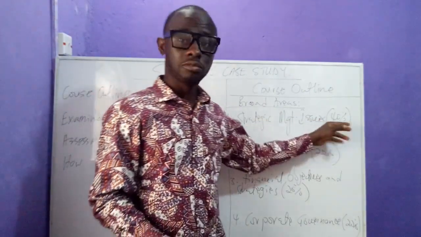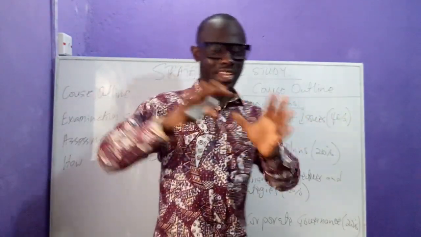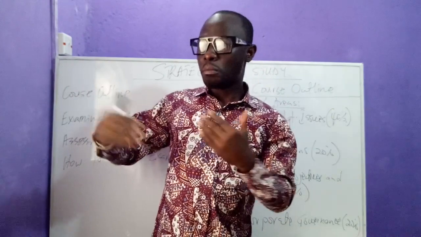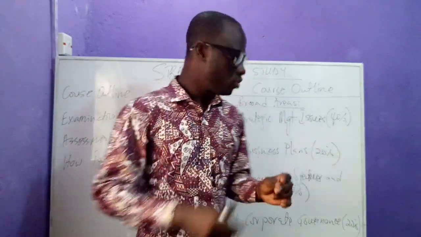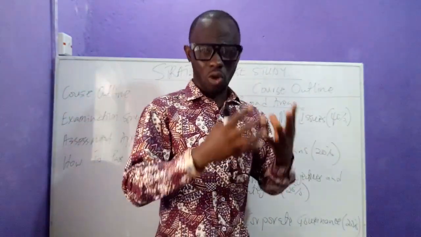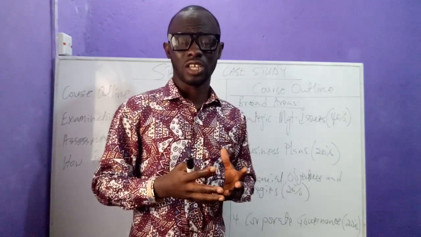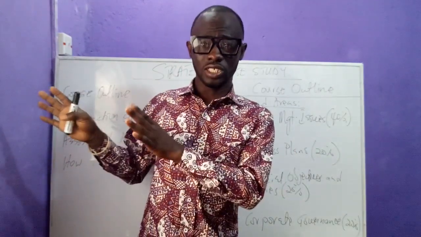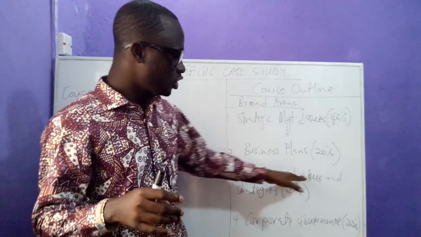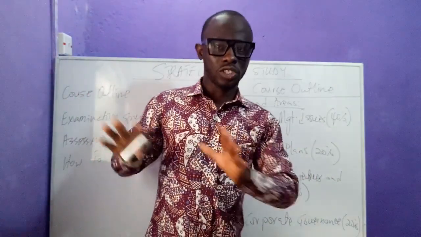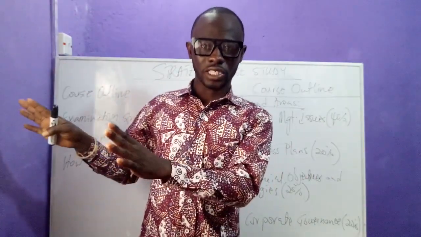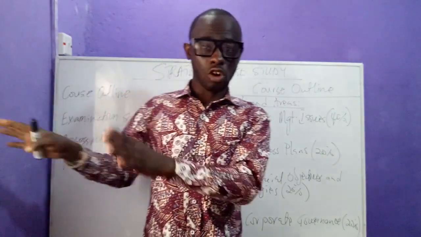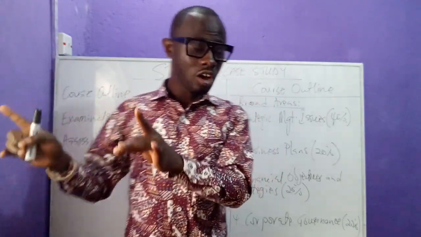Strategic management issues, that is 40%. It's everything in corporate strategy plus a few other things. Business plans are quite new. Financial objectives and strategies, we touched on in financial perspective in corporate strategy, ethics, and governance, so you don't have to throw your thoughts away.